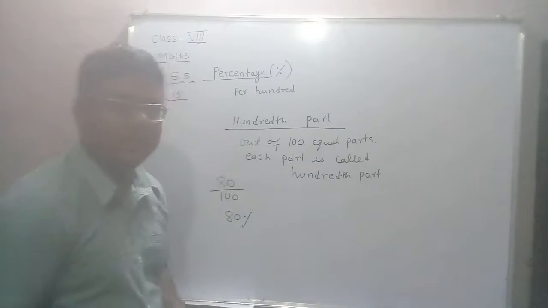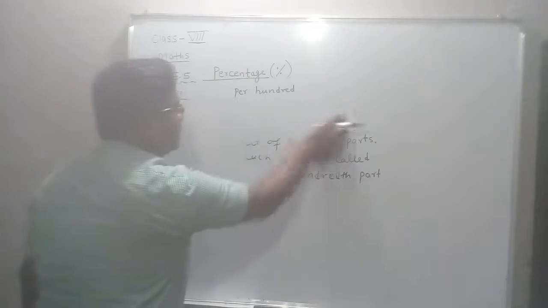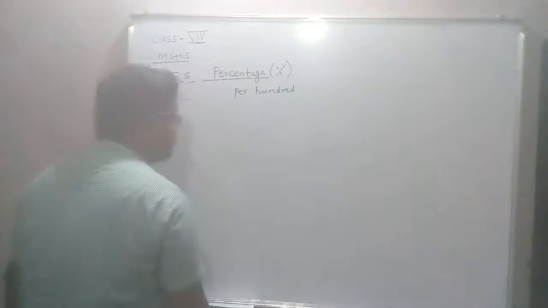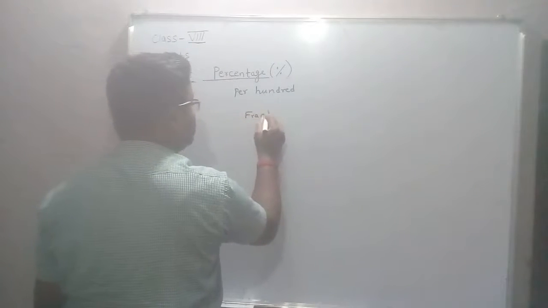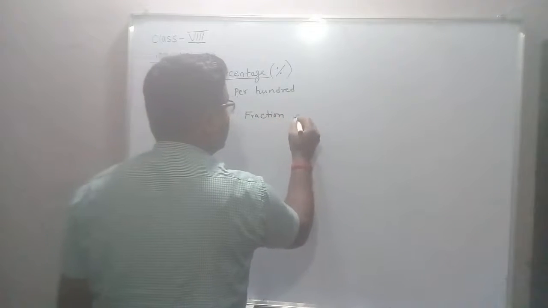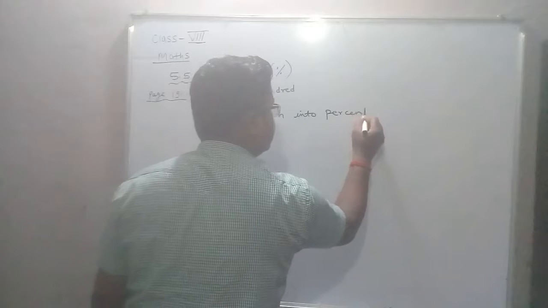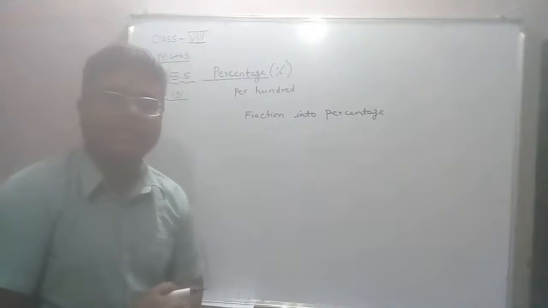Now we will do some questions to change a fraction into percentage. How can we convert a fraction into percentage?